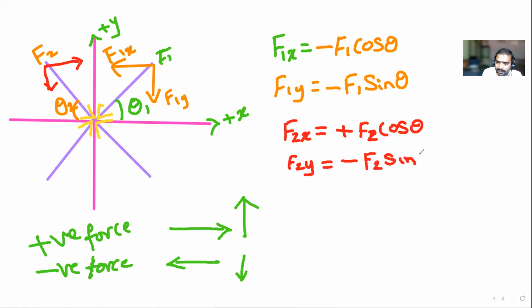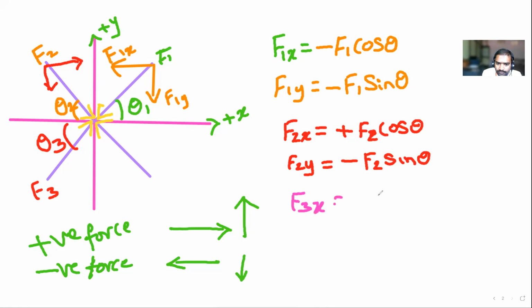Okay. Now, if I consider this force F3, it makes an angle theta 3 with respect to horizontal. Can you tell me how to write it?